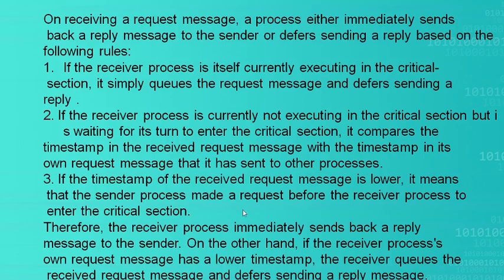So if the P1 timestamp is less than the P3 timestamp, then P3 voluntarily gives the chance to P1. Like that, the lower timestamp will get a chance of executing in the critical section.